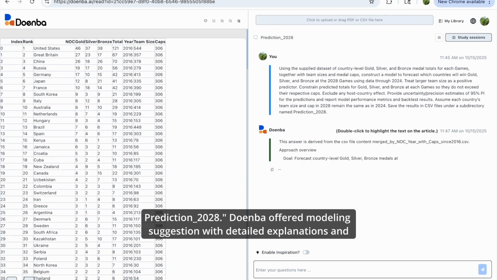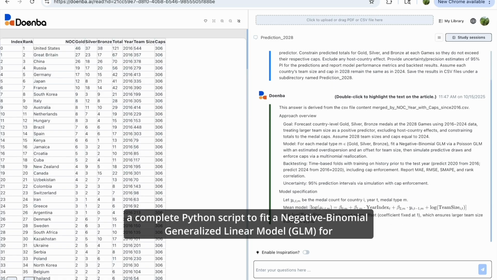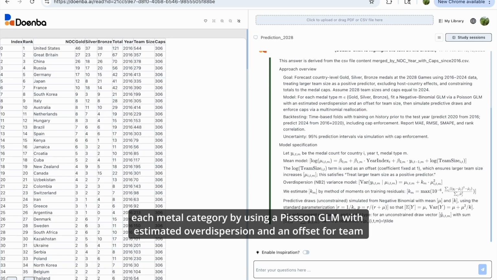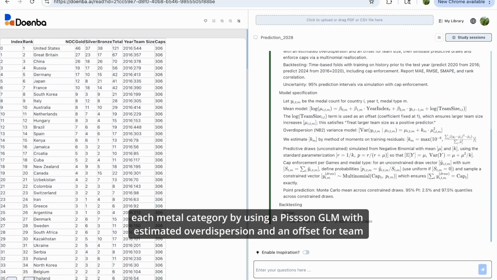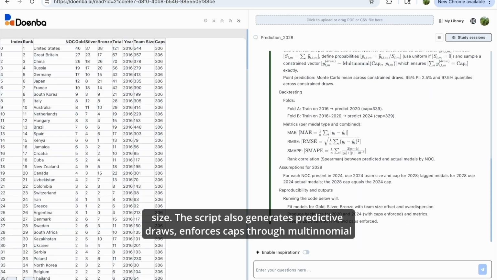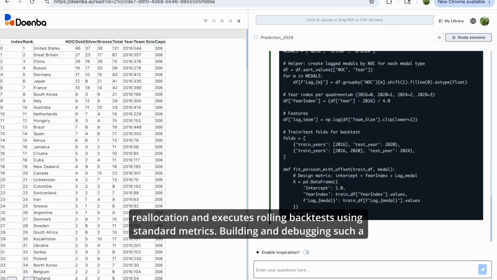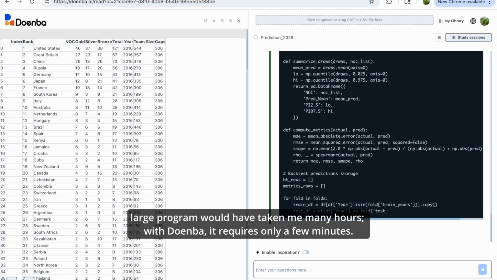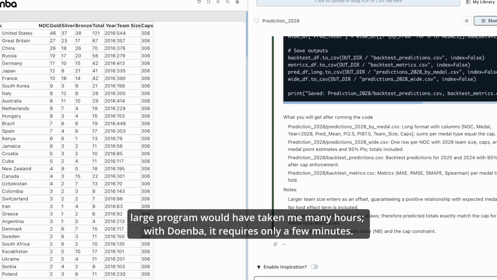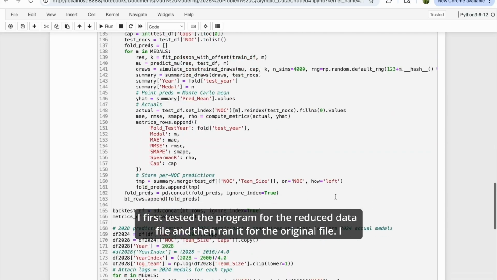Doenba offered modeling suggestions with detailed explanations and a complete Python script to fit a negative binomial generalized linear model (GLM) for each medal category, using a Poisson GLM with estimated overdispersion and an offset for team size. The script also generates predictive draws, enforces caps through multinomial reallocation, and executes rolling backtests using standard metrics. Building and debugging such a large program would have taken me many hours. With Doenba, it requires only a few minutes. I first tested the program on the reduced data file and then ran it on the original file.